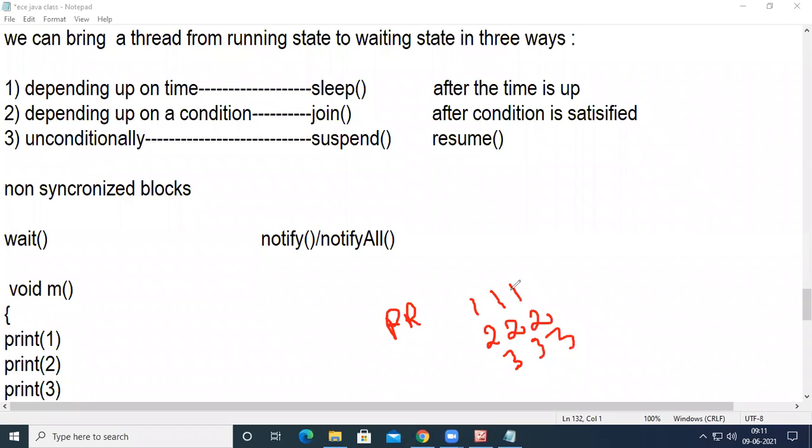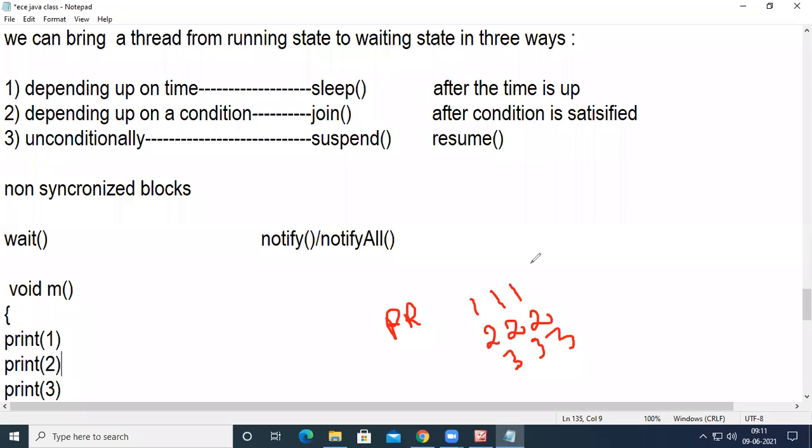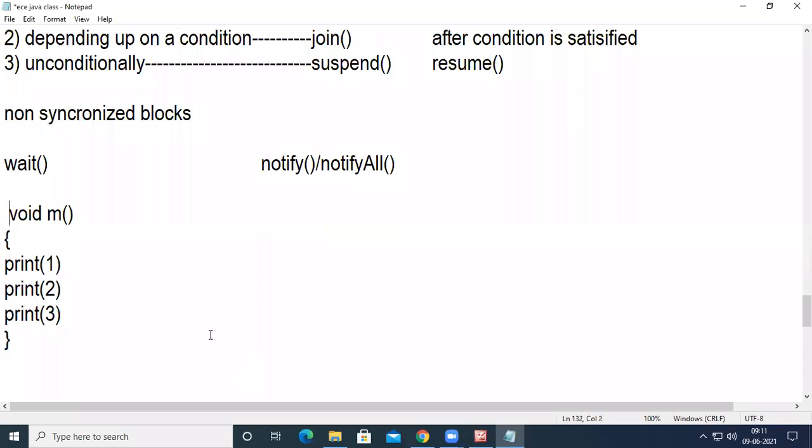But what we are expecting is the output 1, 2, 3. Because it is a non-synchronized block, any number of threads can enter into the block and the execution may depend upon the CPU. And if you don't want any two threads to enter into the block, or if you don't want a thread to enter unless the thread which has already entered completes execution, then we go for the synchronized block. So when you keep the synchronized keyword here, only one thread is allowed into the block.